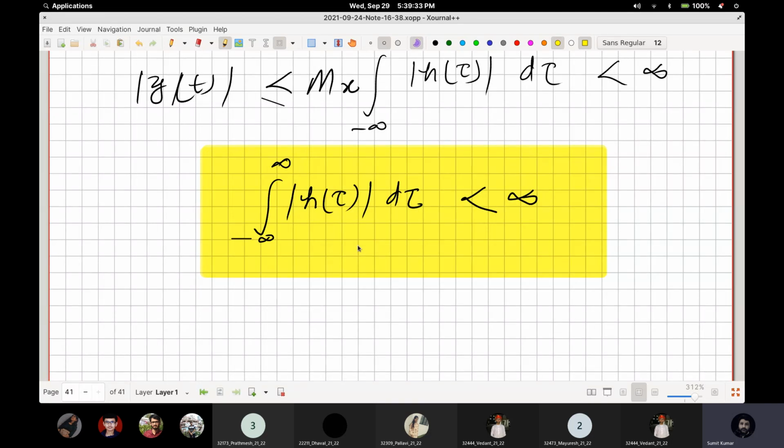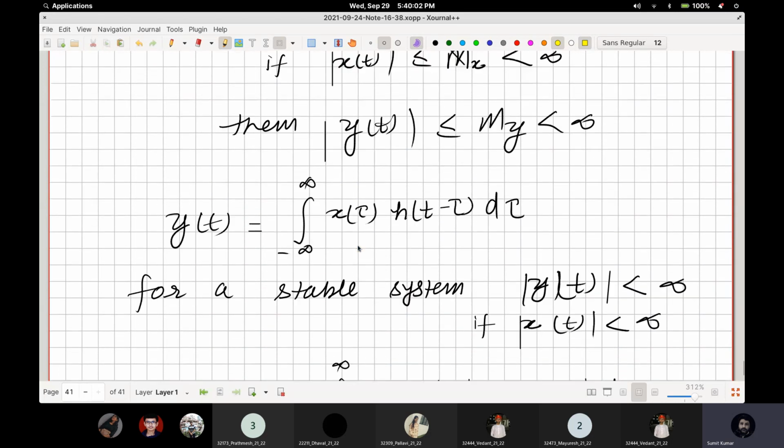Actually proving that is very difficult. It requires a lot of knowledge of higher mathematics, but you can take my word that the sinc is not absolutely integrable. It is one of those functions which is square integrable but not absolutely integrable, and that's why all the ideal systems are going to be unstable. Okay, so this is how we are going to check that. Is this clear to everyone?